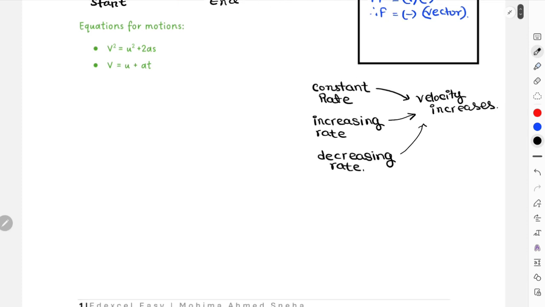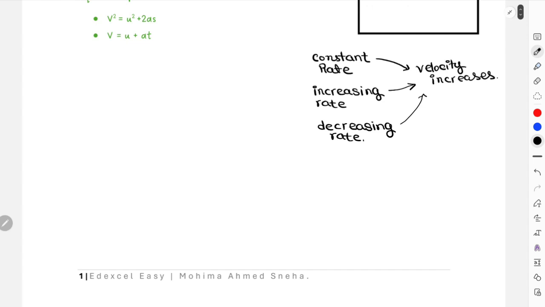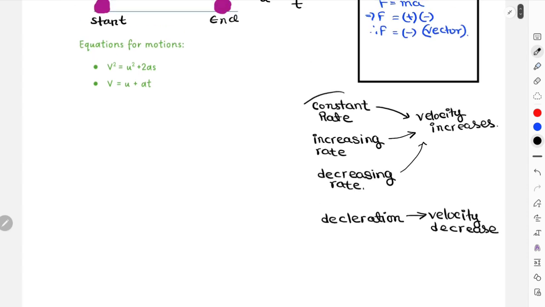Okay, and in only one case your velocity decreases, that is deceleration. Whenever your acceleration becomes negative, only in this case your velocity decreases. Now let me explain what these three statements over here indicate.